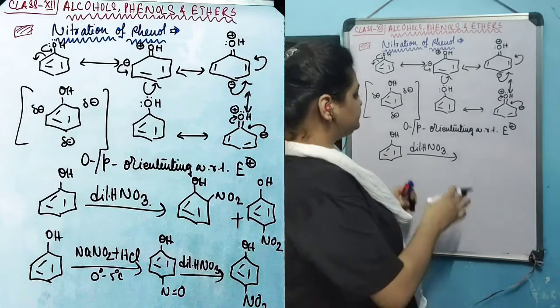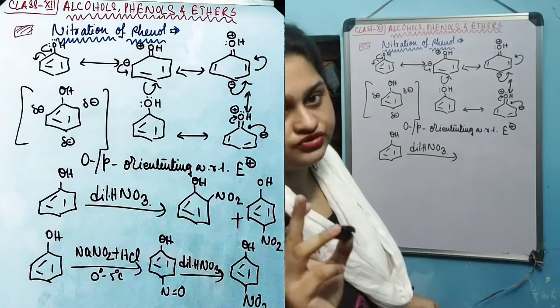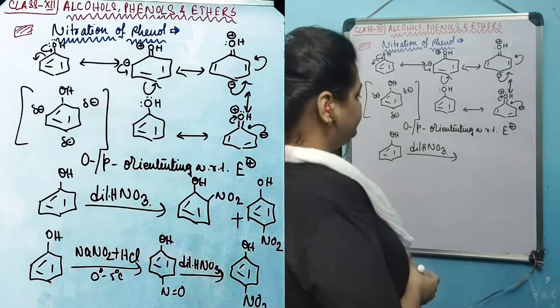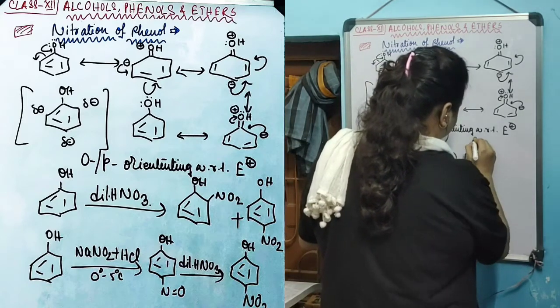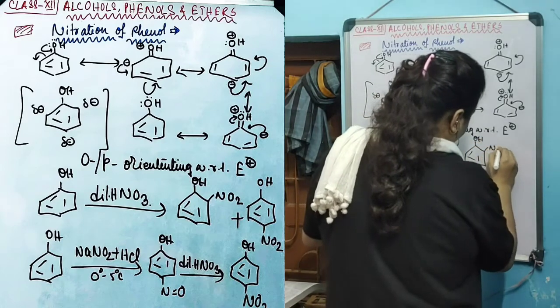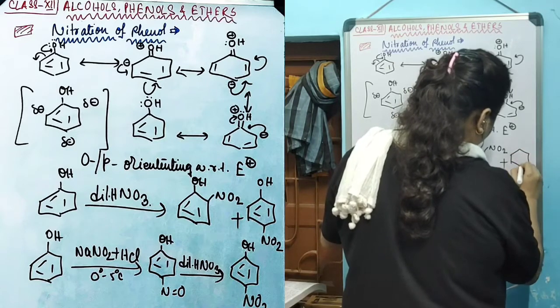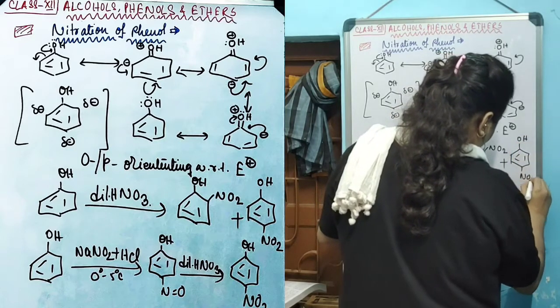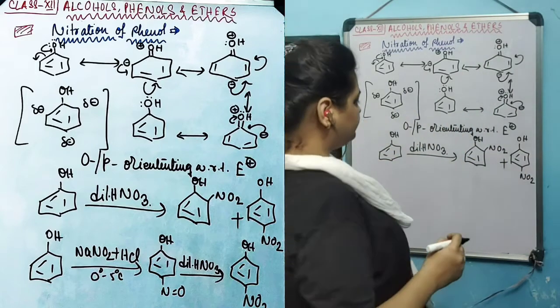As a result, the desired reaction doesn't happen. That's why instead of concentrated HNO3 and H2SO4 we are using dilute HNO3, and thus it produces orthonitrophenol and paranitrophenol. The mixture of these two compounds is produced.